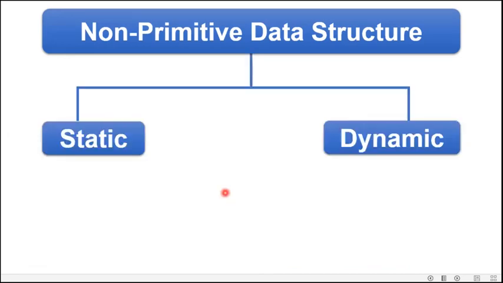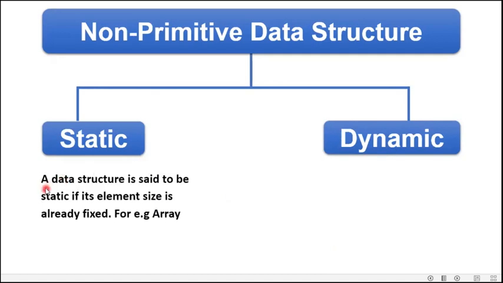The data structure can be classified on the basis of static and dynamic nature also. Now, what is static? A data structure is said to be static if its element size is already fixed. For example, array. What happens in case of array? For example, there are 6 element spaces provided to the array. That means the size is already fixed. My array is going to store 6 elements.